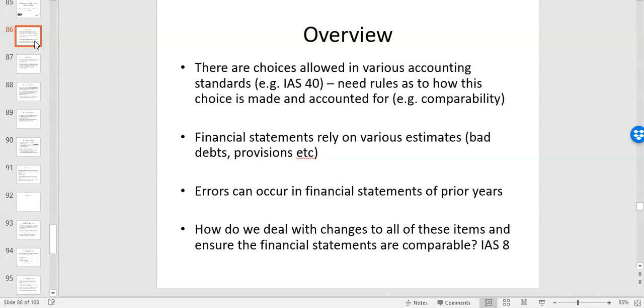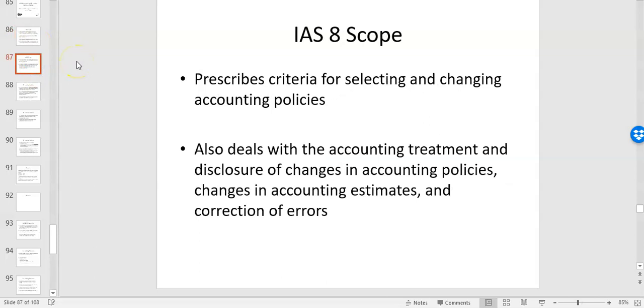And also IAS 8 gives you an idea what happens if you have an error in prior years. You found out there was something calculated incorrectly, or you found out that maybe there was fraud and the financial statements are misleading in prior years. IAS 8 again gives us an idea of how to update for prior period errors. Right, so the scope here, particularly, it prescribes criteria for selecting and changing accounting policies. So we'll focus on accounting policies first, then we'll look at accounting estimates, and we'll look at correcting errors, because they are slightly different in terms of how they're accounted for.